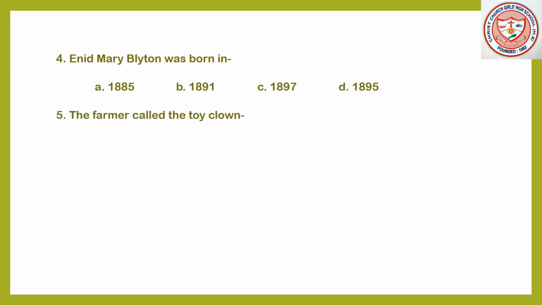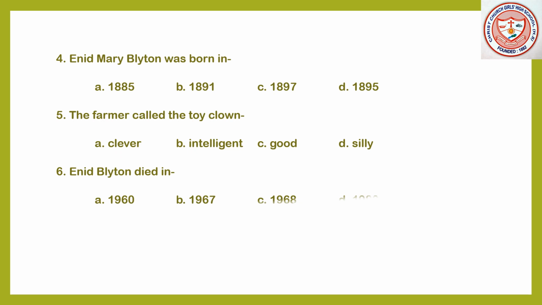Clear? Question number 5. The farmer called the toy clown A. Clever, B. Intelligent, C. Good, and D. Silly. Next one. Enid Blyton died in A. 1960, B. 1967, C.